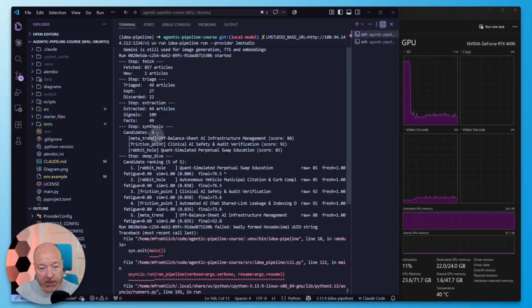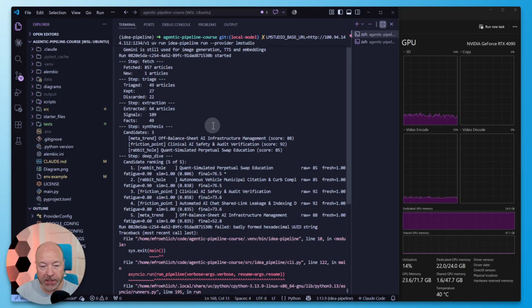The meta trend is off-balance sheet AI infrastructure management. Then we have clinical AI safety and audit verification as a friction point. And then for the rabbit hole, we have quant simulated perpetual swap education. I have no idea what that means. So it should have selected the friction point as the highest scored one.